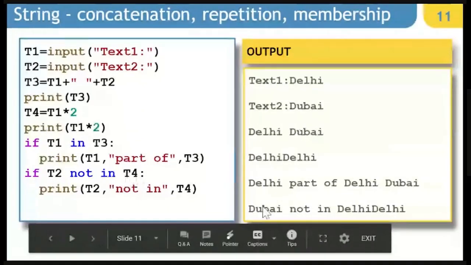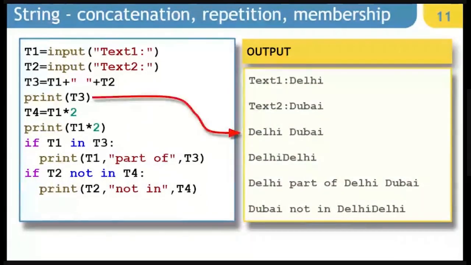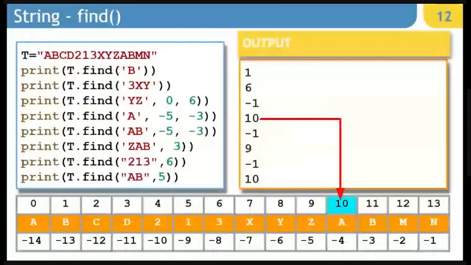So it is going to display Dubai not in Delhi, Delhi. So this is the way concatenation, repetition, and membership, all of them are covered. So this is how it is coming out.